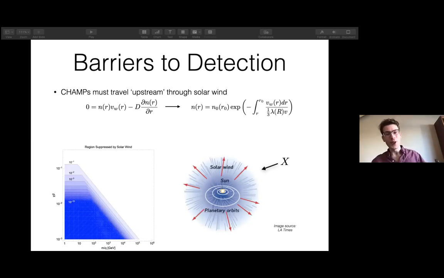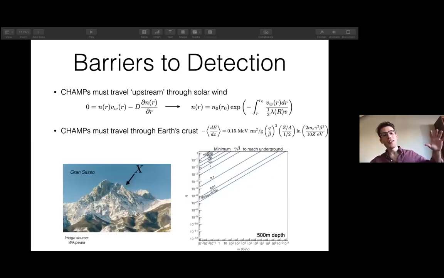And in fact, this is what the Voyager 1 and 2 spacecraft observed, which have left the solar system. They were counting these various cosmic rays as they traversed radially away. And from that, we can determine the mean free path of champs in the solar system, this diffusion constant roughly, and look at the suppression of champs shown in this bottom left plot, which shows the champ gamma beta versus M over Q and the suppression to reach the Earth. Champs that are moving slower than the typical solar wind speed, roughly a couple hundred kilometers a second, and very low masses, which can very easily scatter, are very highly suppressed. But actually the dominant barrier is coming from the overburden of the crust.